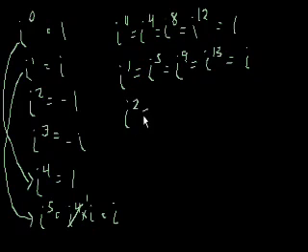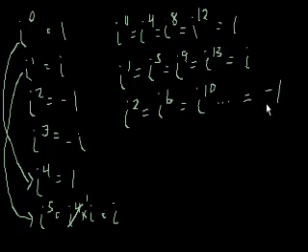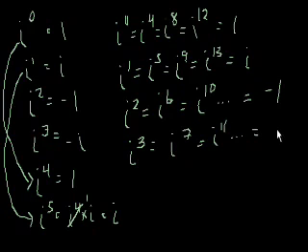i squared is equal to i to the 6th, is equal to i to the 10th, and so on. And that equals negative 1. And finally, i to the 3rd is equal to i to the 7th, which equals i to the 11th, and so on, equals negative i. So why is this useful? We see a pattern. It's a cycle of 4.